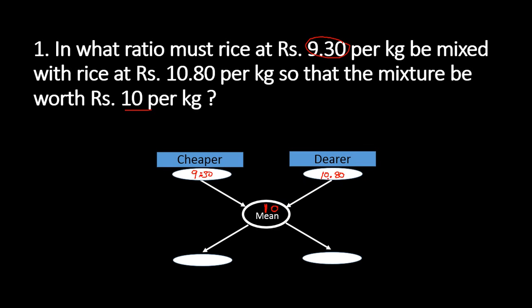So in what ratio do we have to mix? Simply take the difference. What is the difference between 10.8 and 10? Which is 0.8. What is the difference between 10 and 9.30? Which is 0.70. Simply take the ratio. What ratio will we get? 8 by 7. 0.8 by 0.7 is nothing but 8 by 7. That's all. That is the answer.